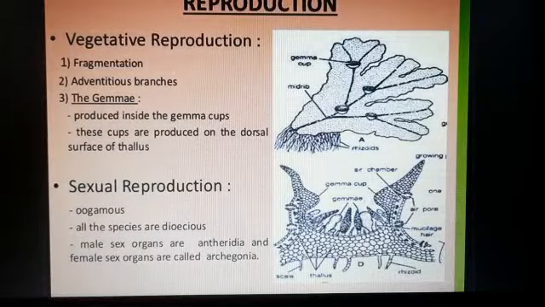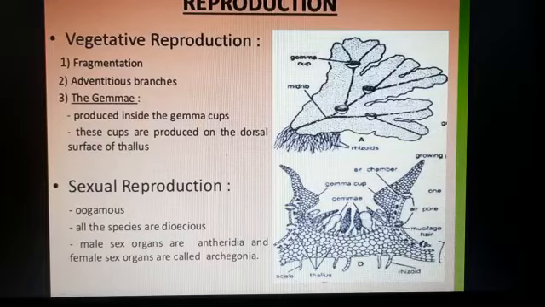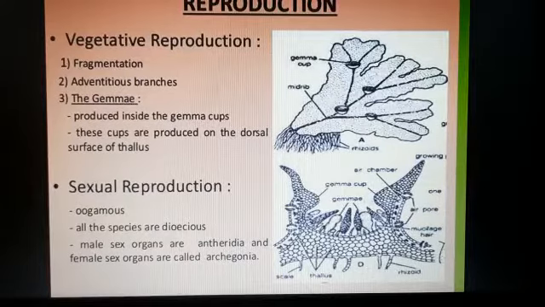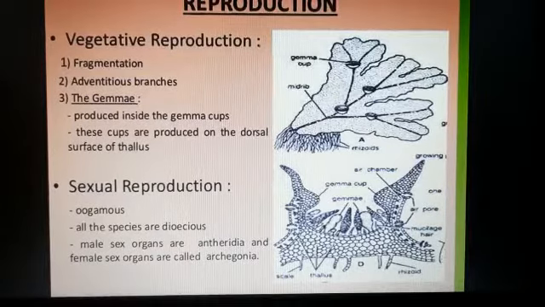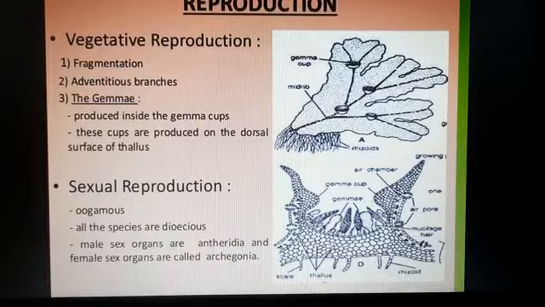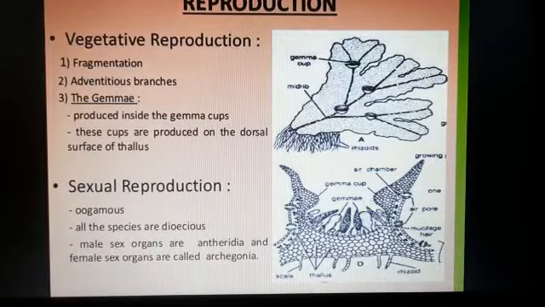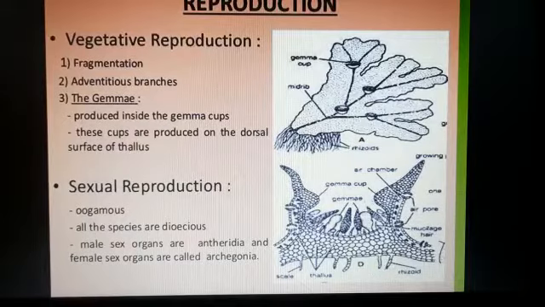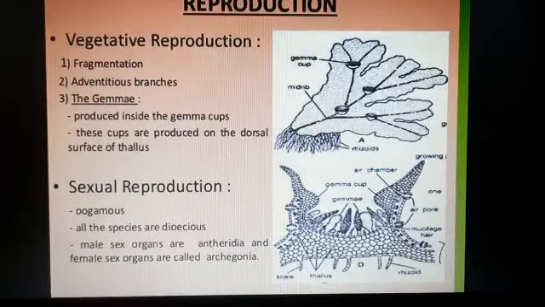Student, in bryophytes they show alternation of generation also, and reproduction is of two types: vegetative reproduction and sexual reproduction. And student, you also remember one thing, that the main plant body of bryophytes produces gametes, hence it is called gametophyte. The main plant body of bryophytes is gametophyte. Why gametophyte? Because it produces gametes. You know what is gametophyte? Gametophyte means it produces gametes.